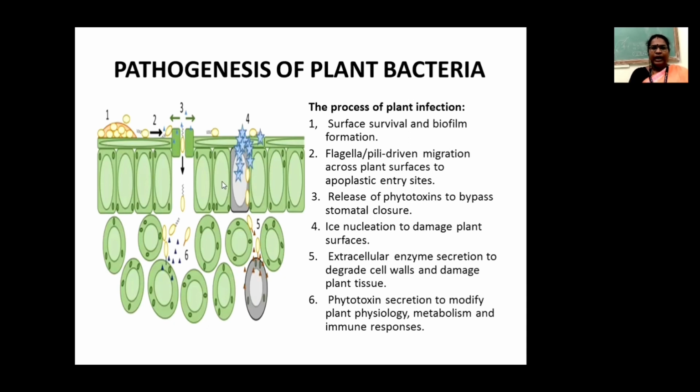The fifth one is that after entering the host, they secrete extracellular enzymes, which degrade the cell wall and damage the plant tissues. And next they secrete phytotoxins to modify the plant physiology, metabolism and immune responses.